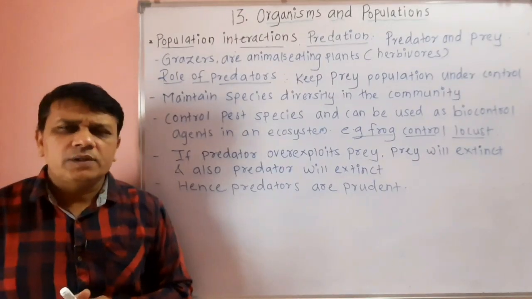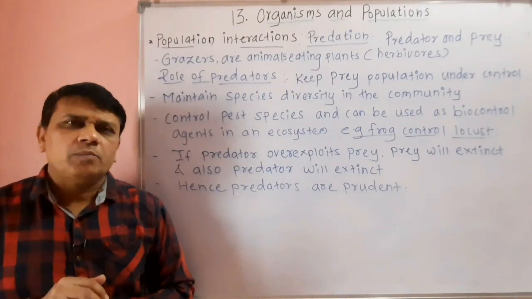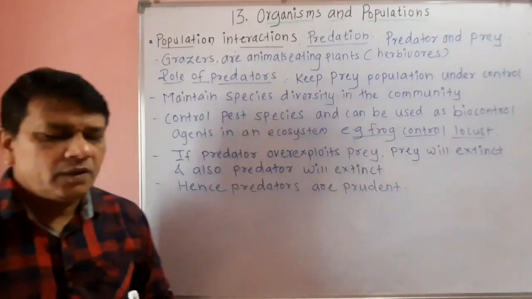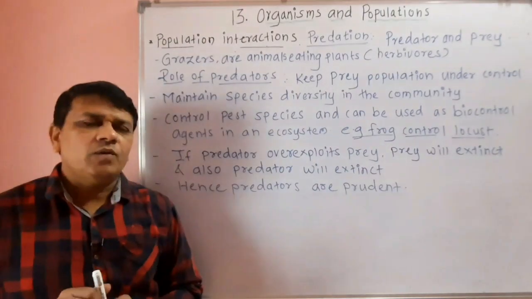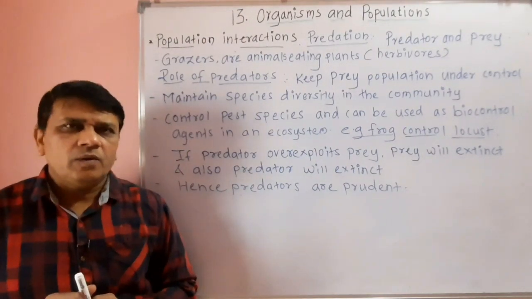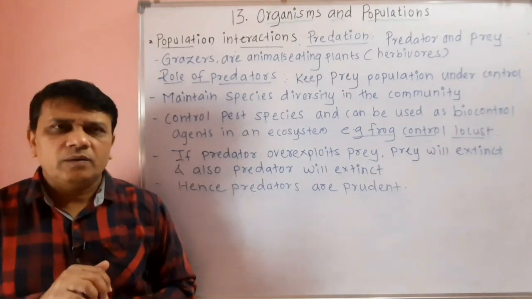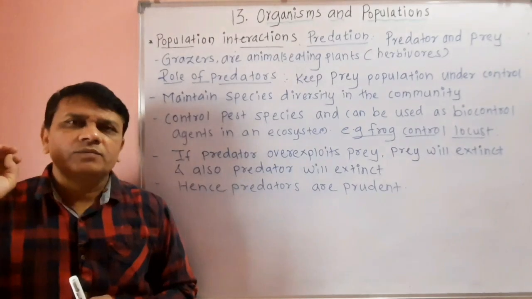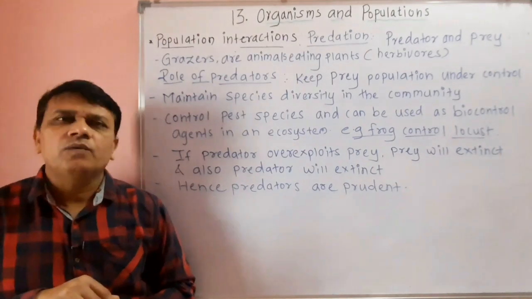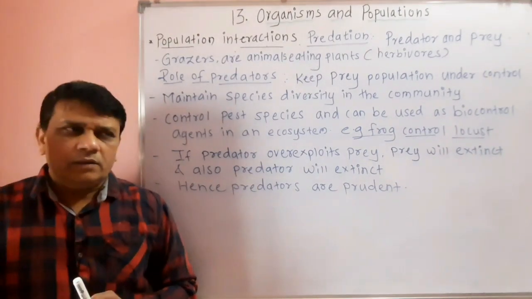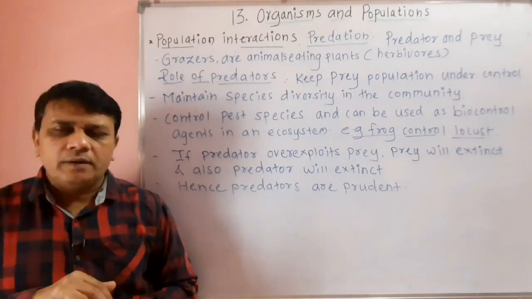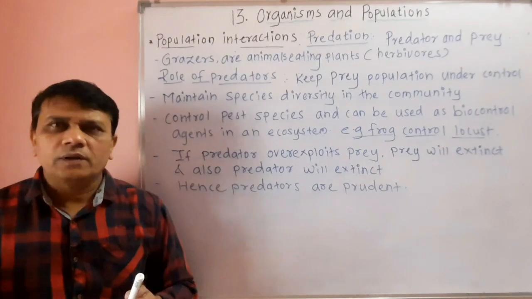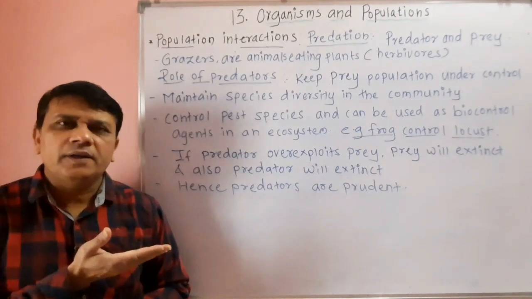Then we will see the next population interaction, that is predation. Now predation is a phenomenon in which an organism feeds on another organism. For example, when we think about predator, we immediately come to notice tiger as a predator and deer as its prey.